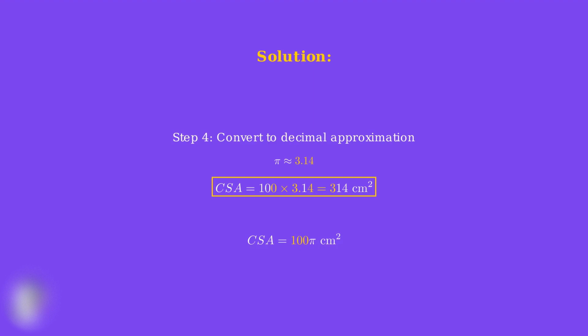This represents the area of the curved surface that wraps around the cylinder, excluding the top and bottom circular faces. Remember, this systematic approach of substituting values into the formula and simplifying step by step will work for finding the curved surface area of any cylinder, regardless of its dimensions.